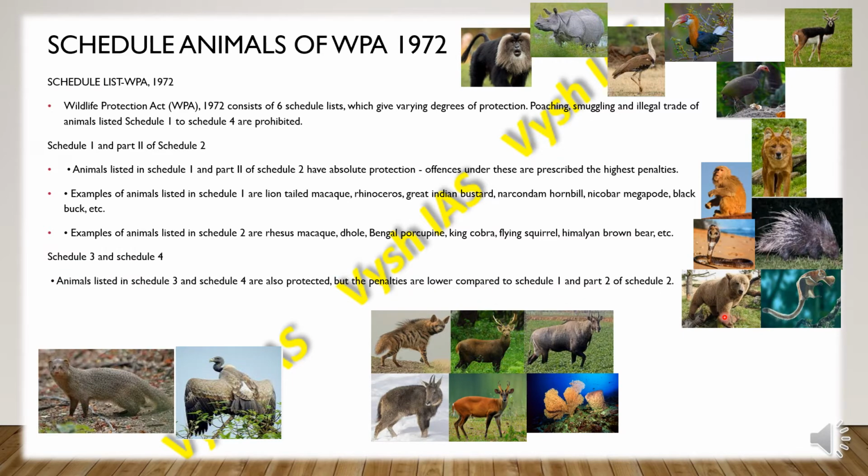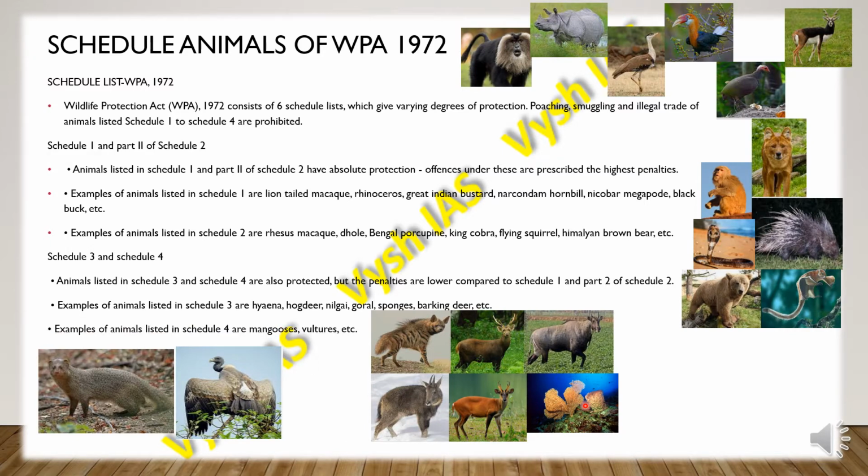Then we have Schedule 3 and Schedule 4. Animals listed in Schedule 3 and Schedule 4 are also protected, but the penalties are lower compared to the Schedule 1 and Schedule 2 Part 2 animals. Examples of animals listed in Schedule 3 are hyena, hog deer, nilgai, goral, barking deer and the sponges. Examples of animals listed in Schedule 4 are the mongooses and the vultures.